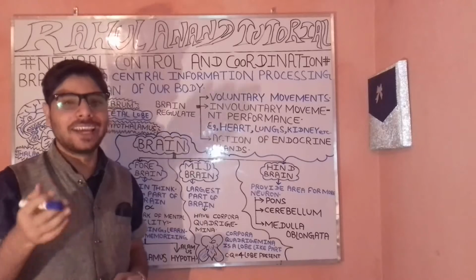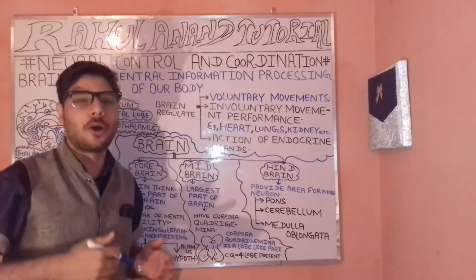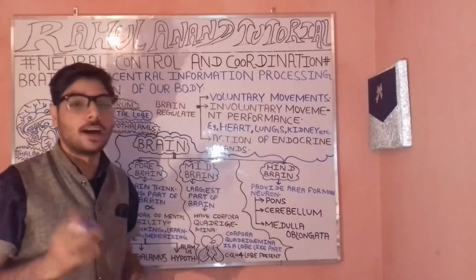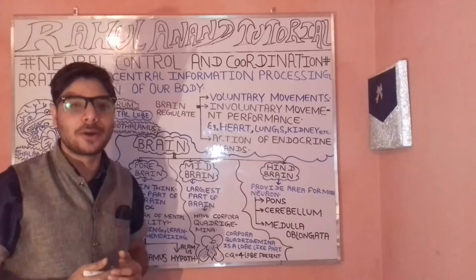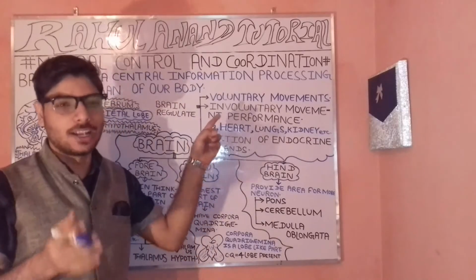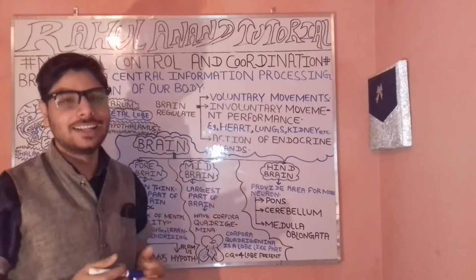So now, let's begin with the very interesting topics which are often asked in your NEET, often the AIIMS. So these belong to which chapter of your book? These belong to neural control and coordination. Now, let's understand about the brain.